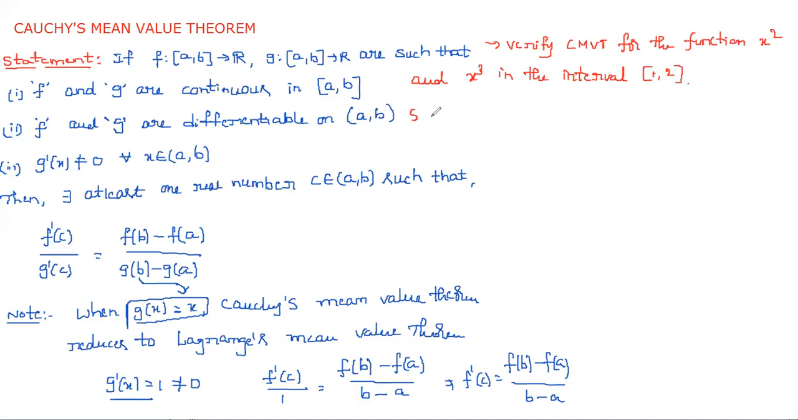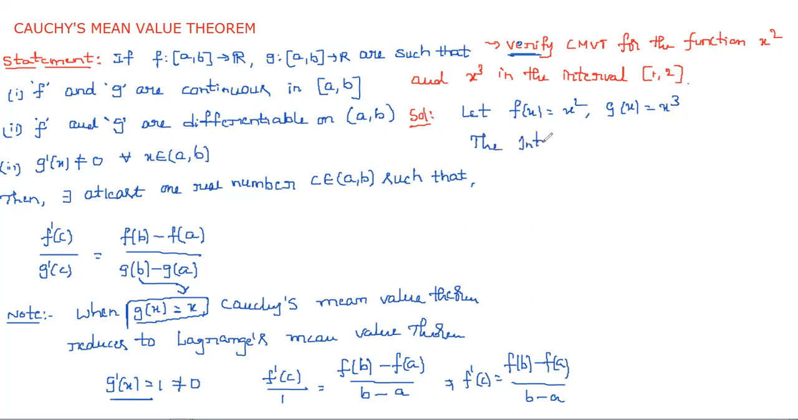So for applying Cauchy's mean value theorem, how many functions do we require? Two functions we require, and we choose those two functions and then verify. Before verifying, first we need to check whether those three conditions are satisfied or not. So first I am giving names to the given functions: let f of x is equal to x square and g of x is equal to x cube. And next we have to see the interval. The interval is 1 comma 2.